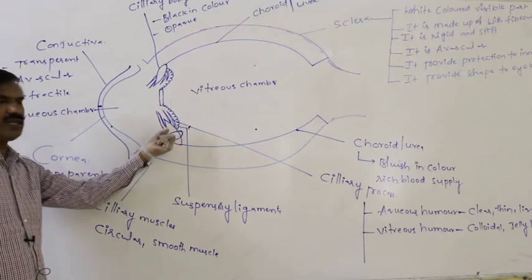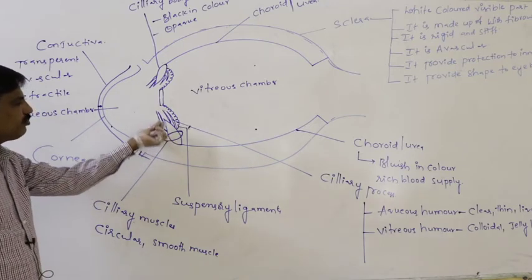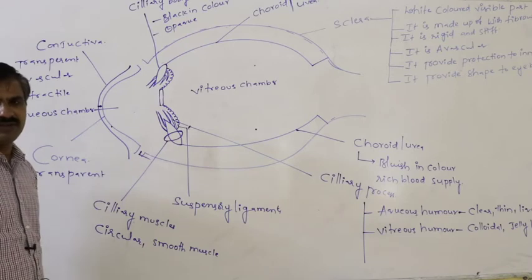Whenever these muscles are contracted, the ciliary body becomes narrow and elongated.